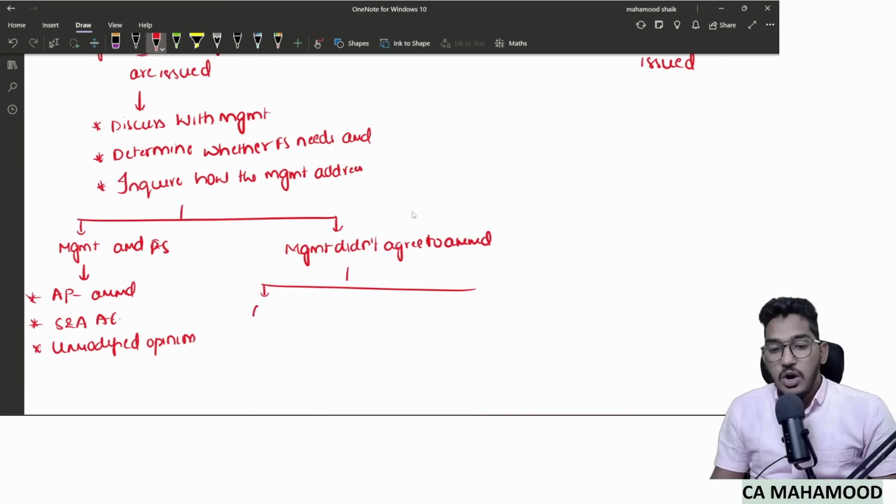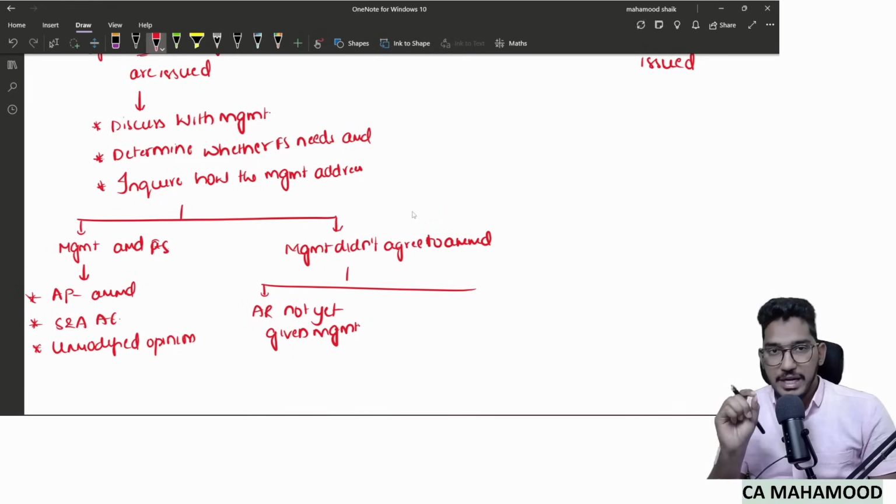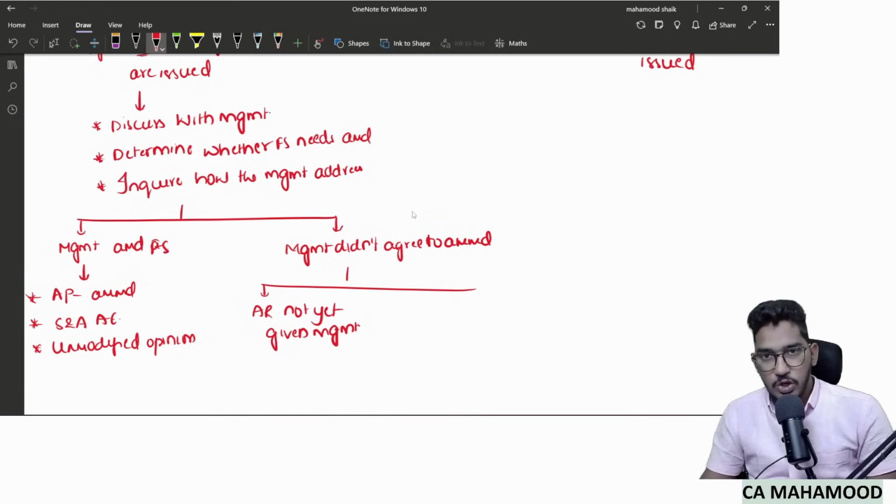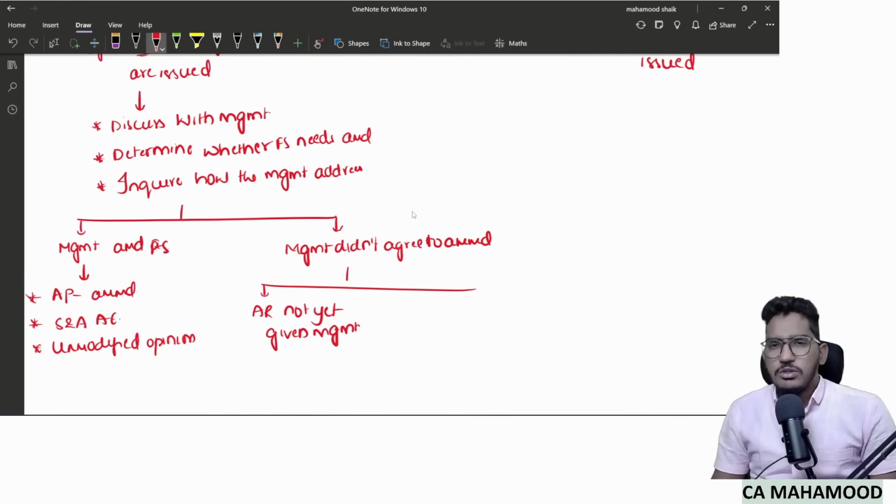Case 1, audit report not yet given to the management. You signed the audit report, but you have not yet given it to the management. The audit report is still lying with you. You signed it today, and thought tomorrow you will give it to the management. But before that, you came to know about a subsequent event. You told the management. Management said we will not amend the financial statements.